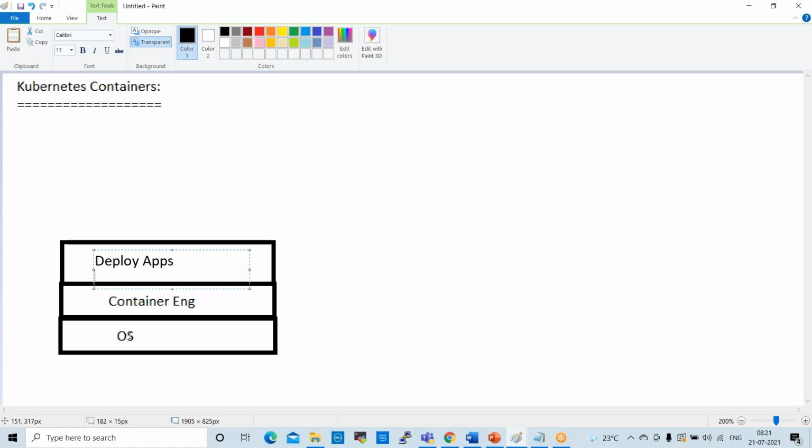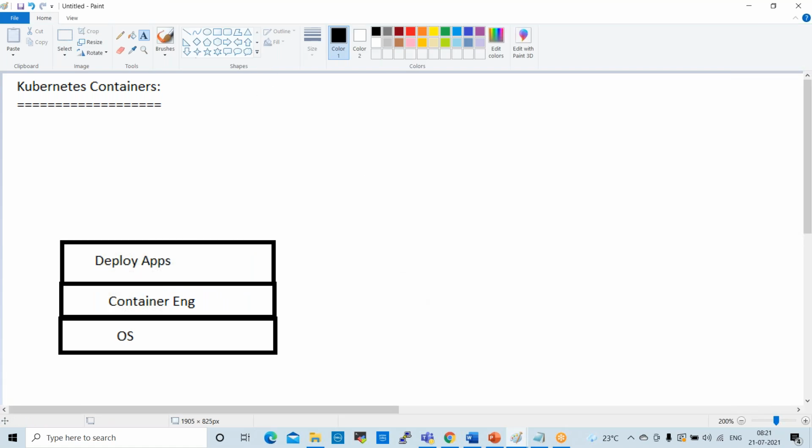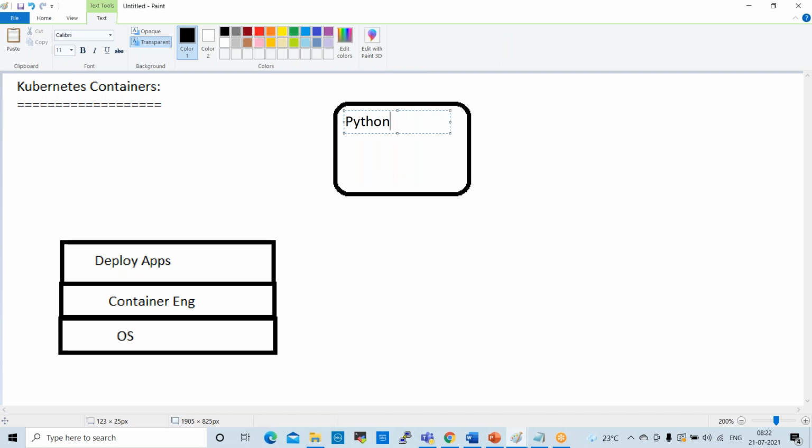For example, we have a Python application from some development activity.